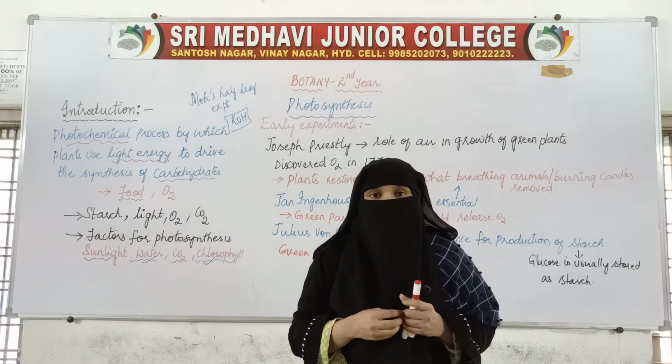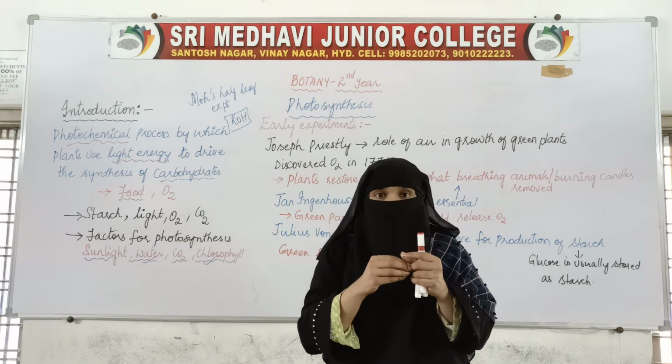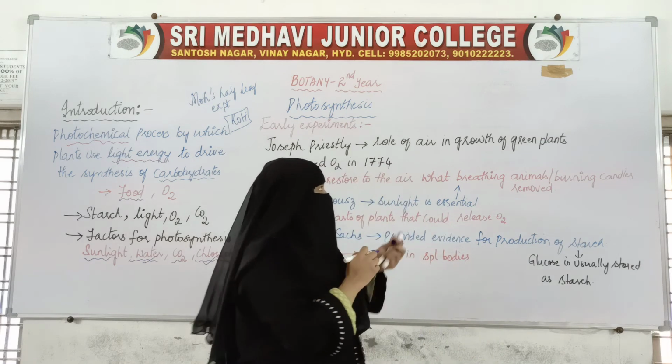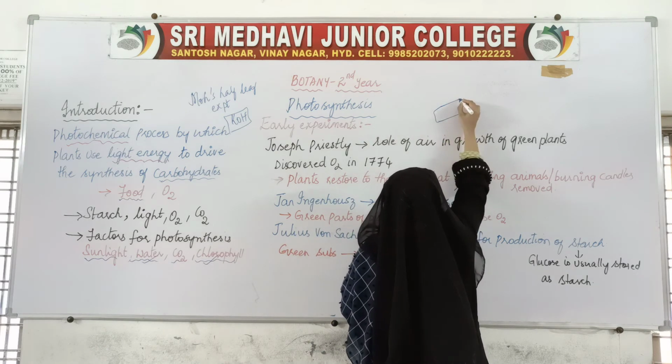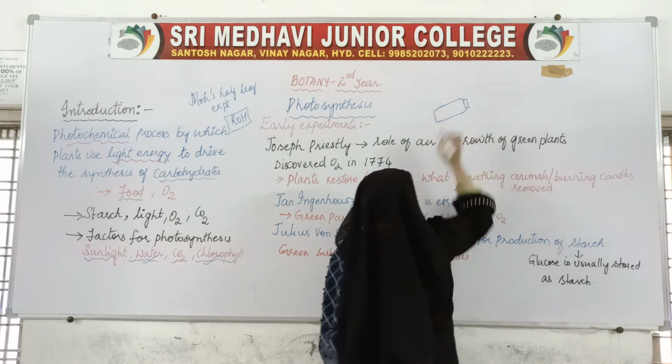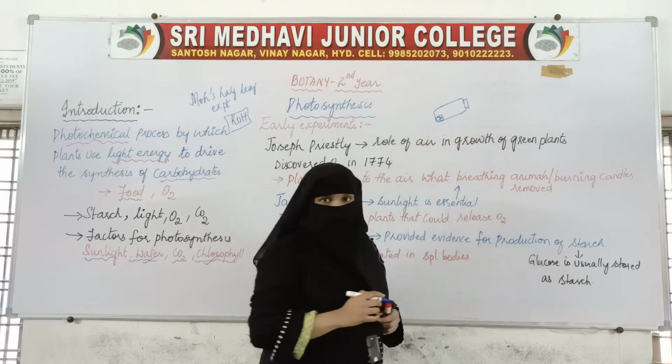Now inside that bottle we will insert a half leaf of the plant. For example, if this is the bottle, it is closed with this rubber cork. Inside this we have potassium hydroxide.